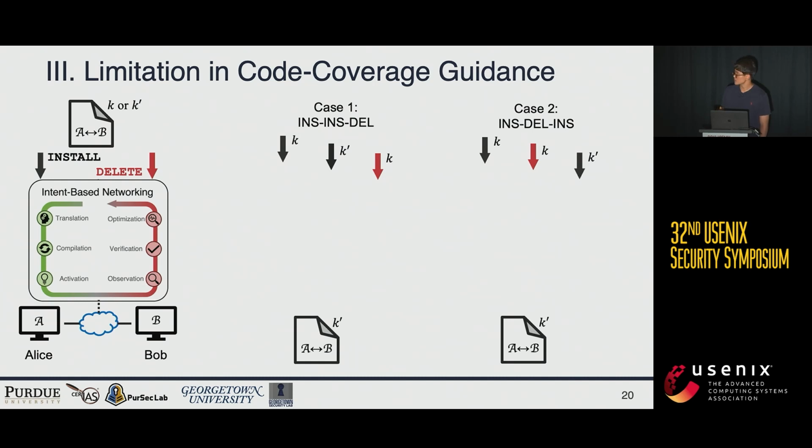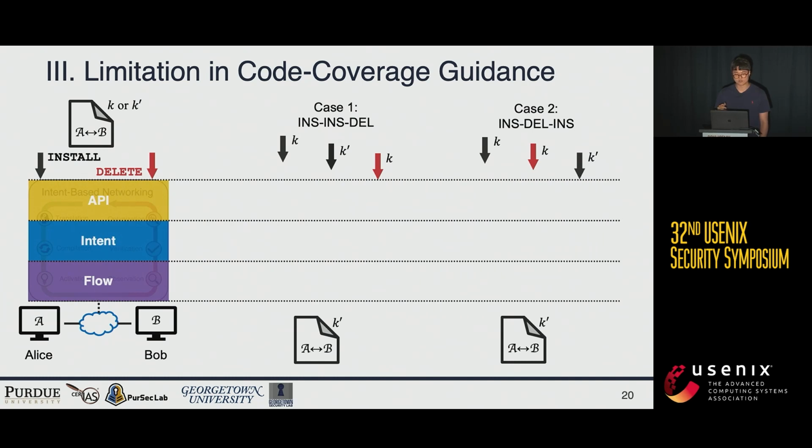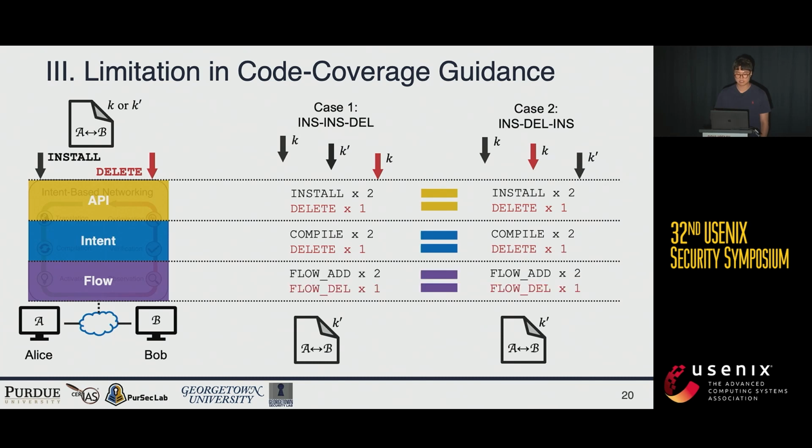However, the connection result can be different. In terms of number of operations, the IBN controller can be divided into 3 layers: API, intent management, and flow rule management. And in both cases, 2 sets of installation and 1 set of deletion will be called in each layer. Then let's focus on the last operation.